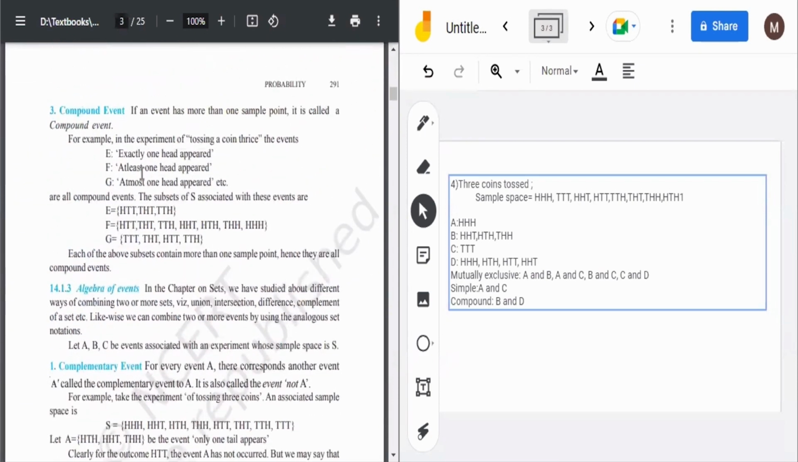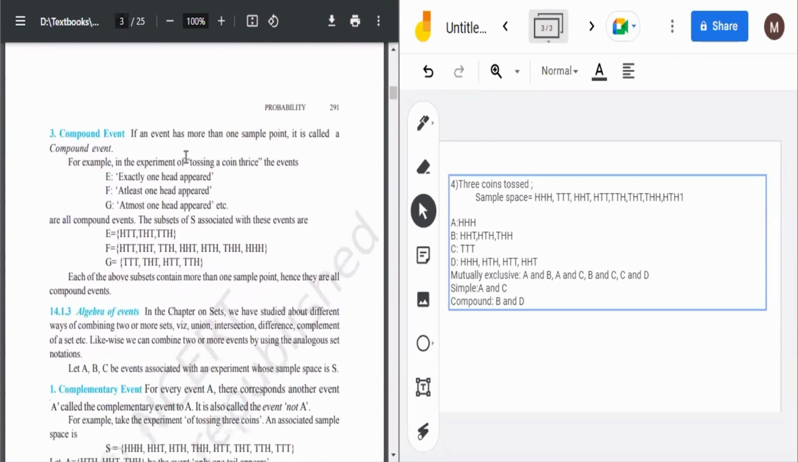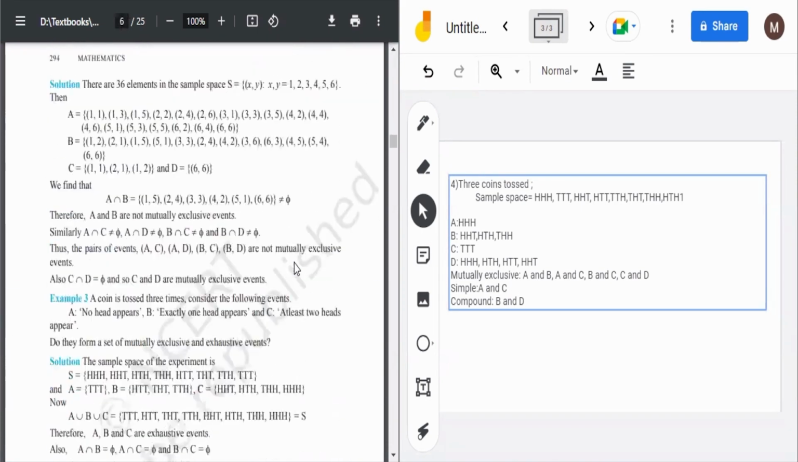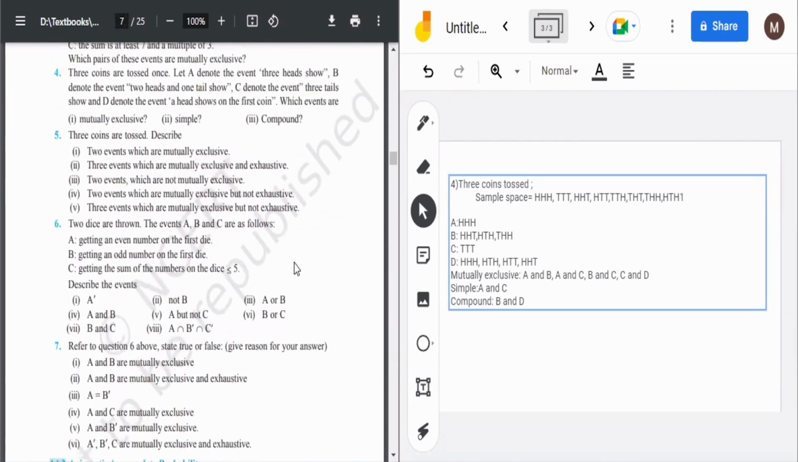You see, if an event has more than one sample point, it is called a compound event. For example, the experiment of tossing a coin thrice: exactly one head appeared, at least one head appeared, at most one head appeared. So when there are multiple sample points possible, we can describe the event as simple or compound. So that's how we have done question number four. I hope you understood it.